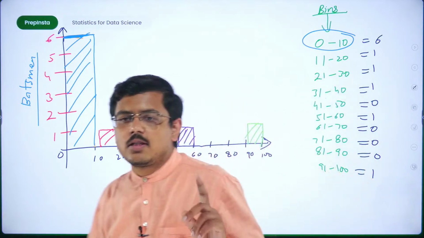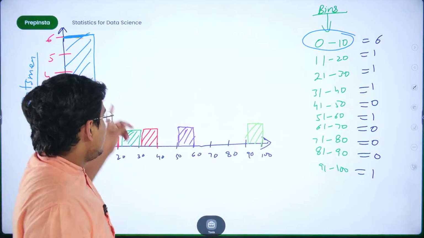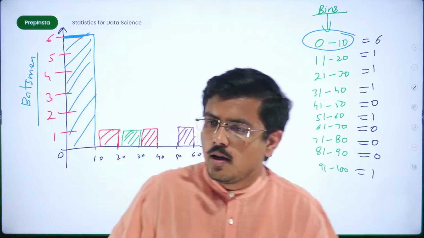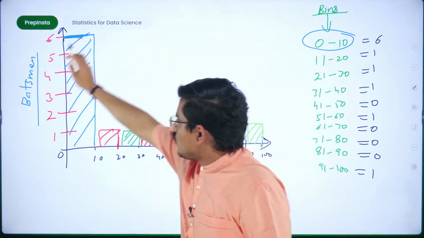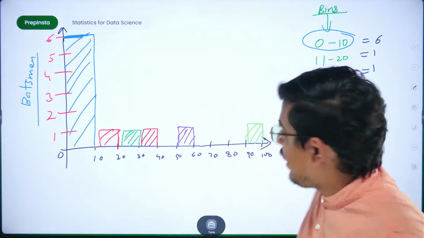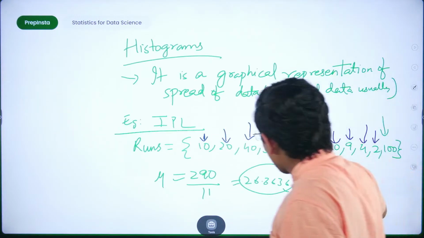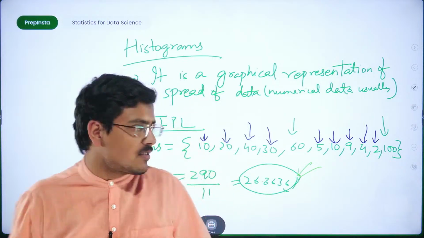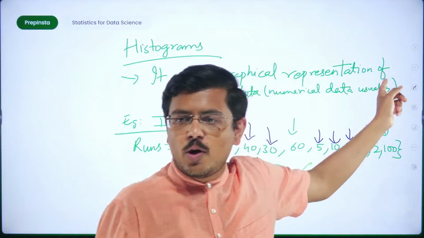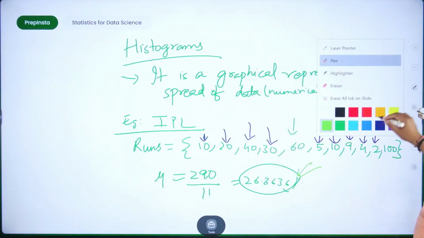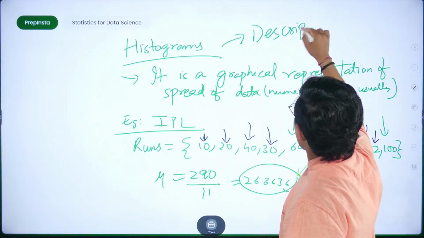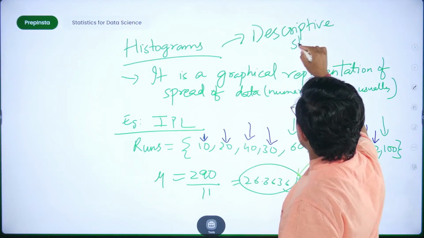Now if you carefully see, in this case you can conclude two things. First of all, most of the people have scored in this area, 0 to 10. Fine, so taking an average, which tells you 26.3636, is of no use. Now you realize why this is so important. This is a part of descriptive statistics only. Fine, this is descriptive stats only.